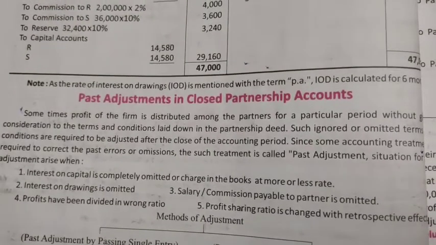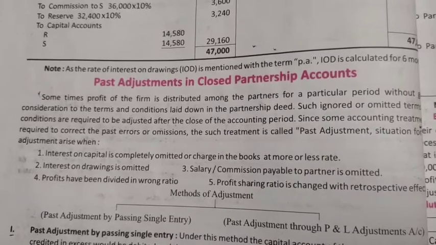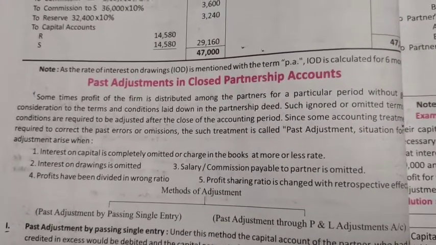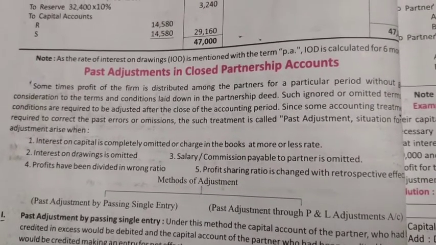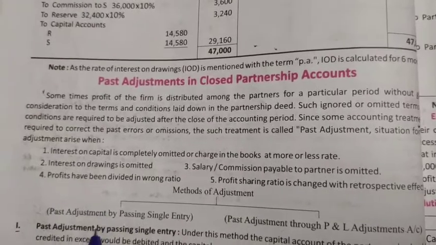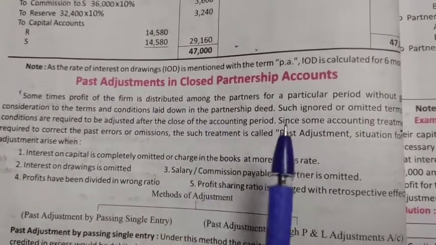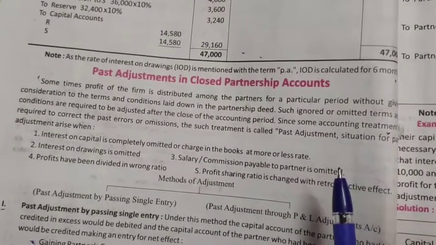Hello. Today our next topic is the past adjustment in close partnership account. It means we have omitted to give partners salary, interest on capital, commission, and charge interest on drawings. Sometimes profit of the firm is distributed among the partners for a particular period without giving consideration to the terms